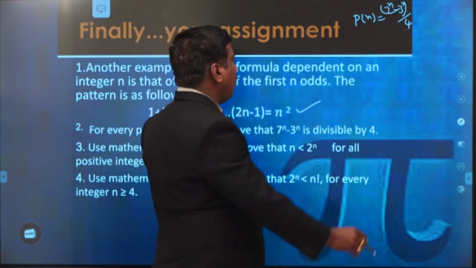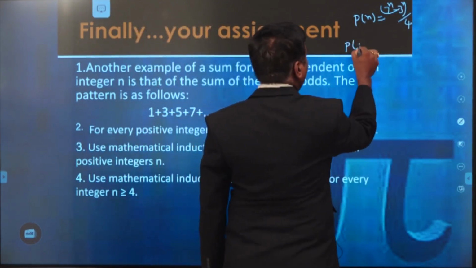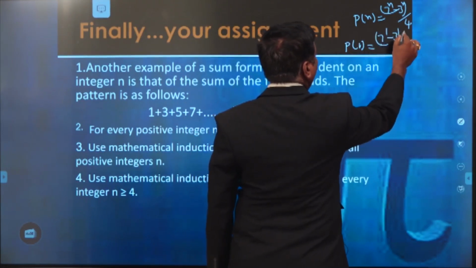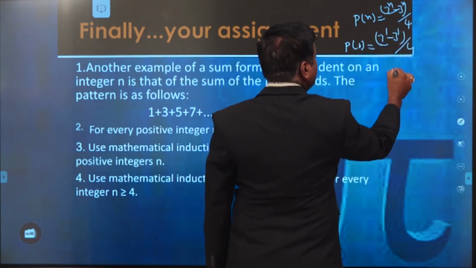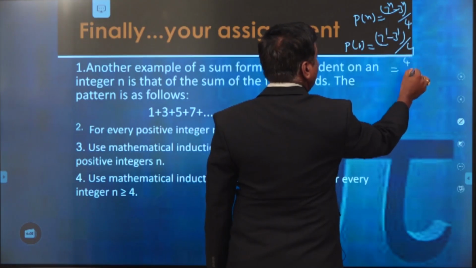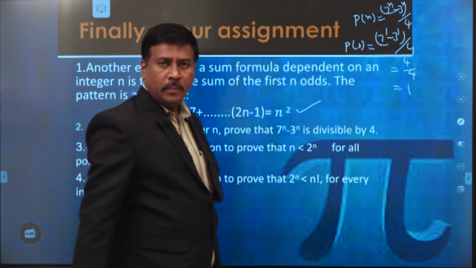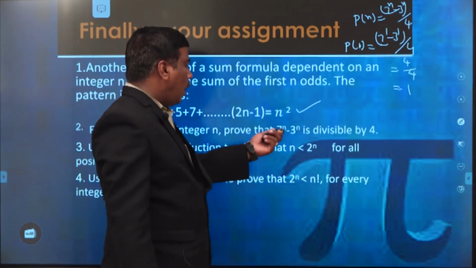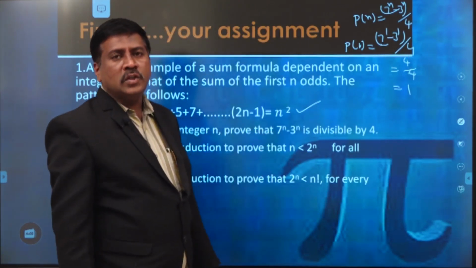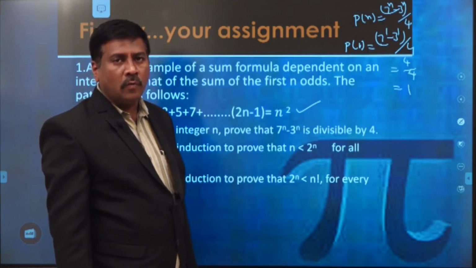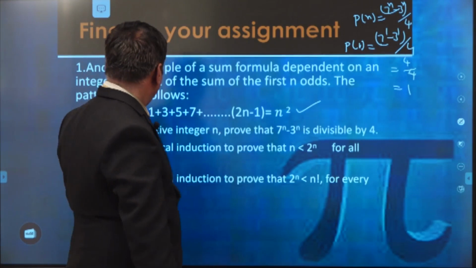For n is equal to 1, P of 1 is 7 power 1 minus 3 power 1 by 4, that is 7 minus 3, that is 4 by 4, then automatically we will get the value 1. In a similar way, we assume the result is true for n is equal to k, and prove the result is true for n is equal to k plus 1.